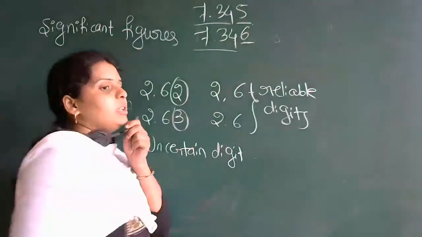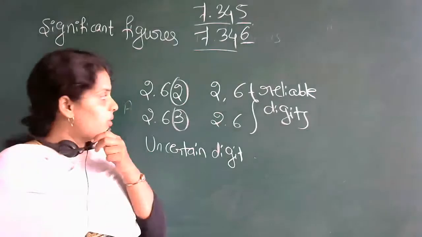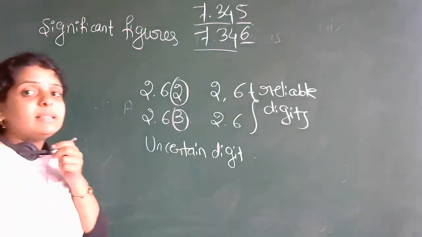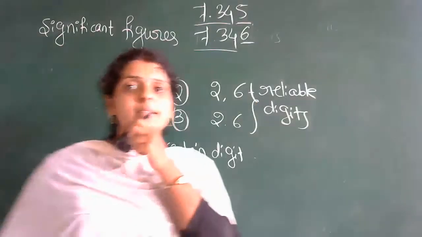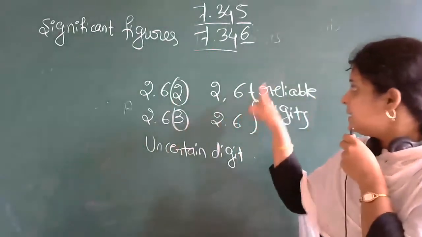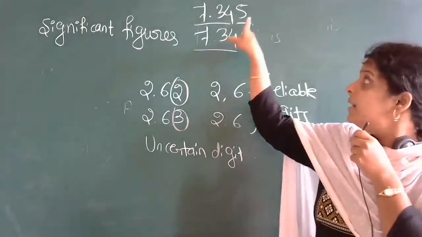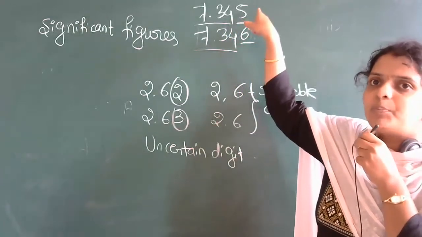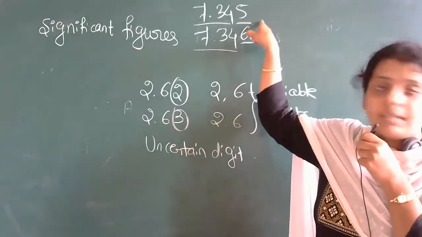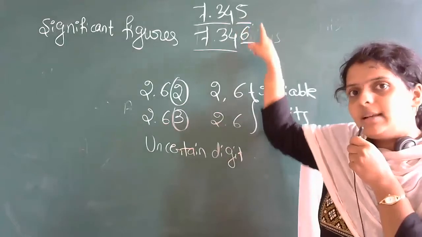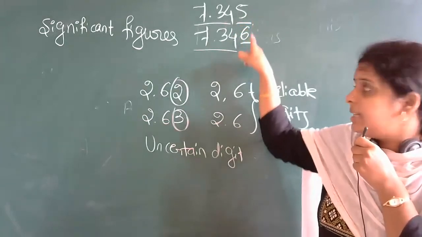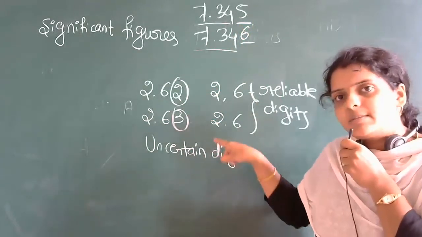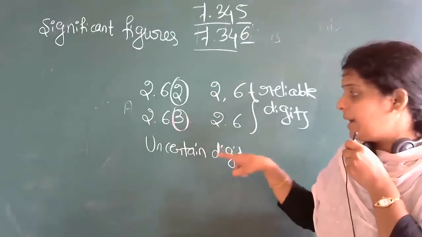The last digit is called the uncertain digit. Uncertain means you cannot predict it. The value may change. The last value may change here. Such digits are known as uncertain digits, the values which are not fixed.